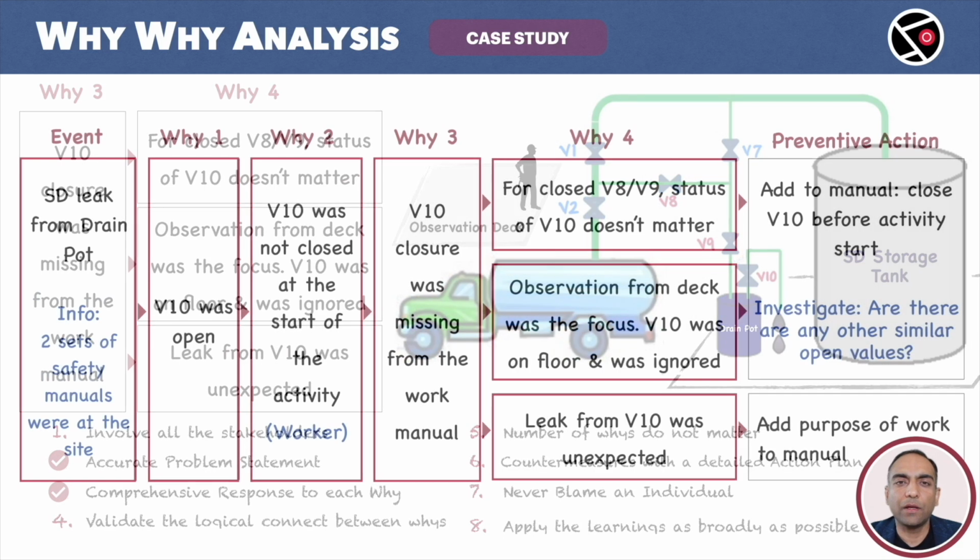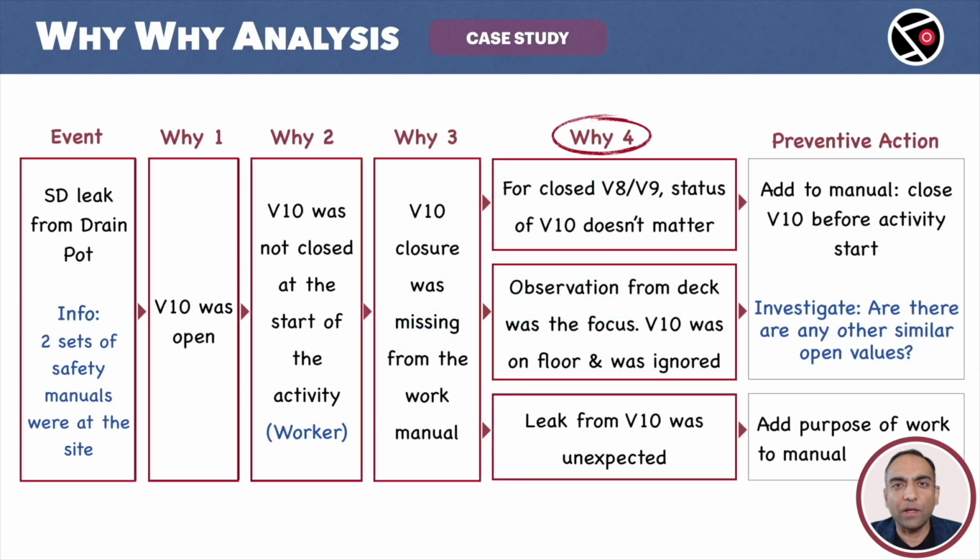Let's move ahead. Why 4 is the last why. We don't have any further whys. Why not? Let me explain. The decision to stop is a collective decision, a decision that involves all the stakeholders. Remember, we are not looking for flaws in individuals. Individuals do not matter. We are looking for gaps, systematic gaps in the workflow, gaps in our understanding of a given situation, gaps in communication. The point at which we clearly see these gaps, we stop. The gap is the root cause.